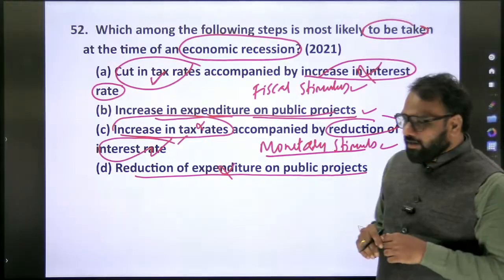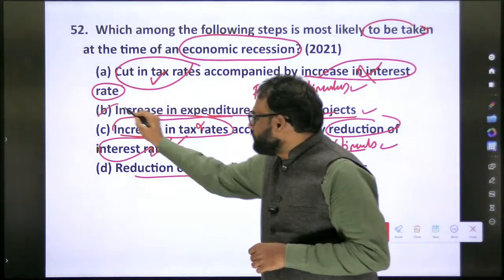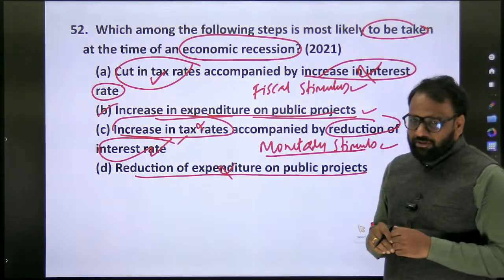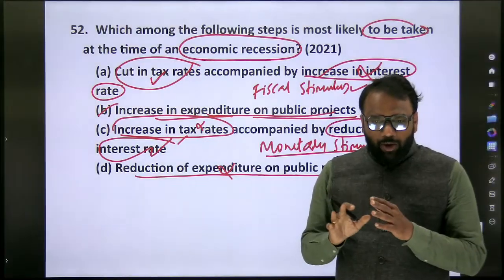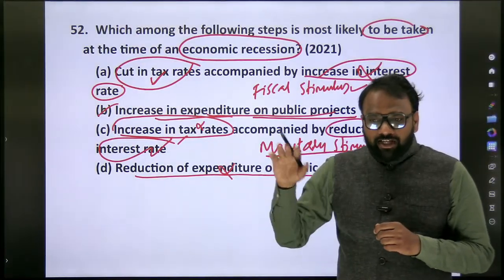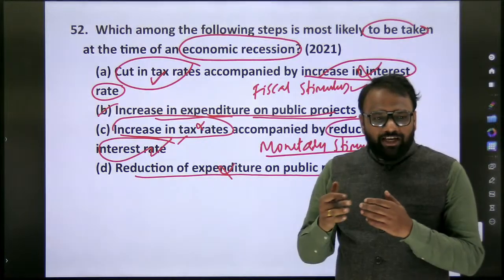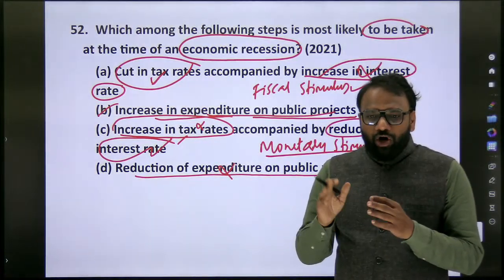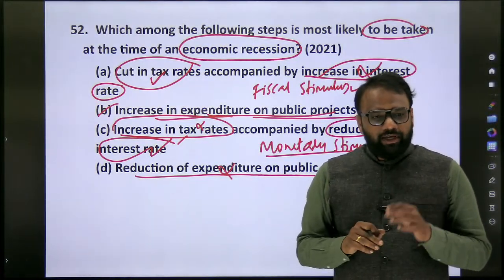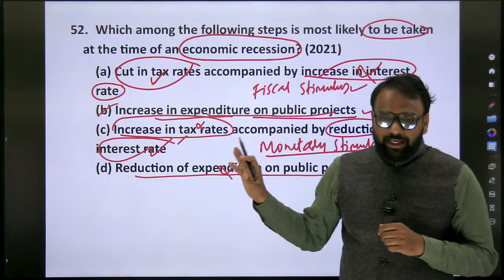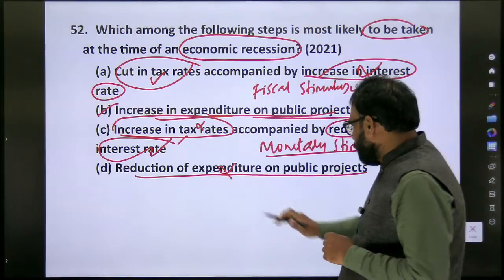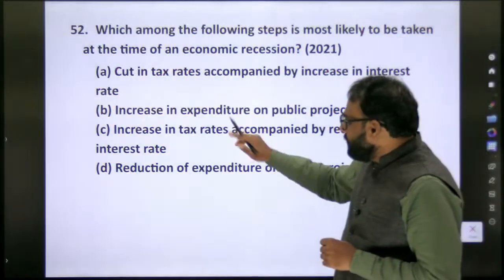Now, what is the answer here? Increase in expenditure on public projects. Okay, so here we also saw the options as well. But whether in such kind of cases, UPSC can frame an option like how many of the above are correct? Yes, they can frame such kind of question. They'll give you the first 4 options and later on they will ask how many of the above are correct.